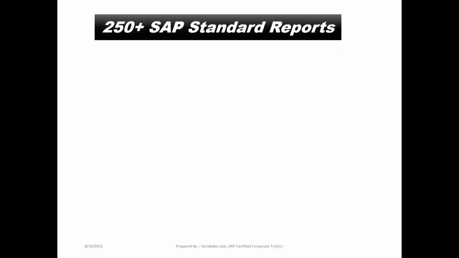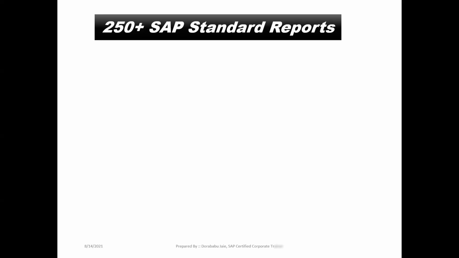Next year, from starting to ending, on what purpose are we doing the entire process? For reporting purposes only. SAP FI we are using for external reporting purposes, and SAP CO we are using for internal reporting purposes. Both we are using for reporting purposes only. So that is the reason why we need to understand this.